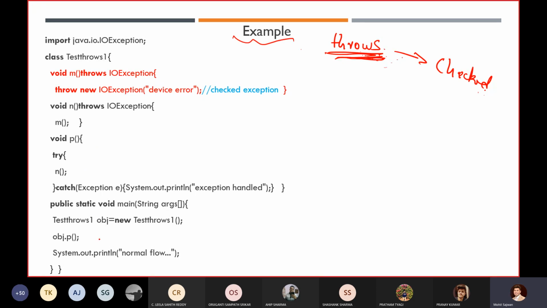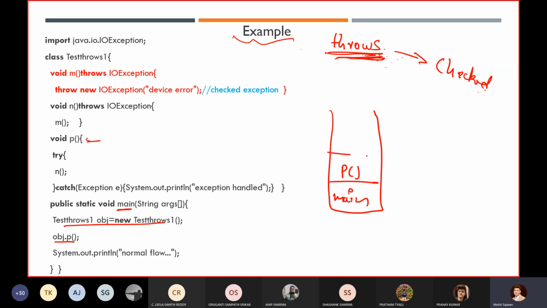In this example, this is the same example, I'm just creating a stack trace. First of all, it will create the main method, so here we will get main. Then we are creating an object and calling the p method. After calling p, we are calling our n method. And after the n method, we are calling our m method.